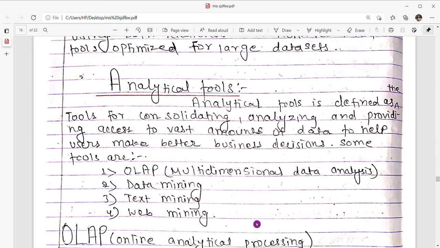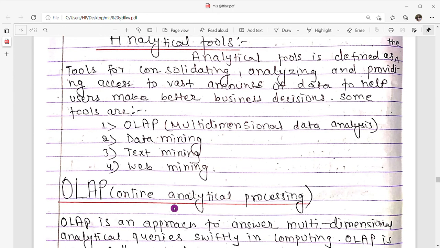Some tools are OLAP, or multidimensional data analysis, next data mining, next text mining, and the last one is web mining. So coming to our OLAP, online analytical processing.